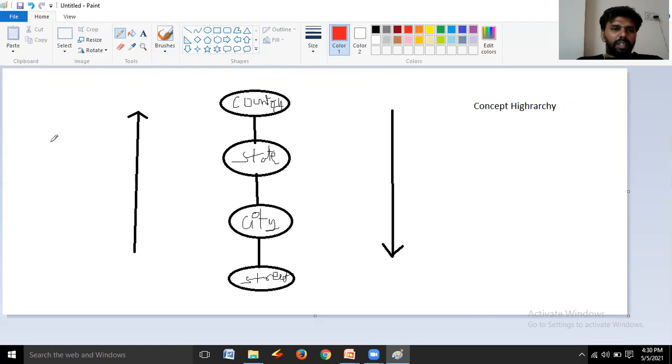See, here this up arrow shows generalization. This down arrow shows specialization. Got the point? Here, country is the root level, top level, and street is the bottom level.